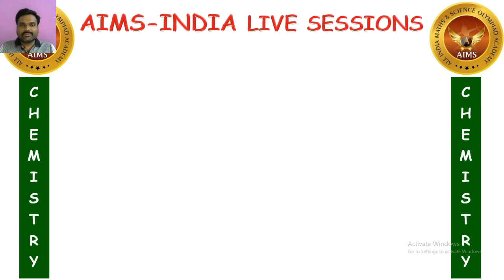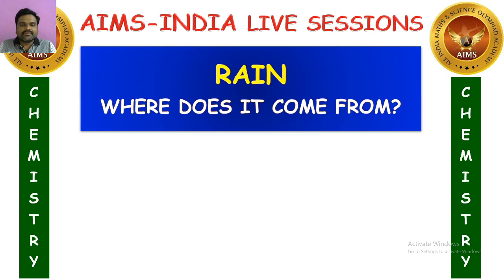So this is a chemistry class. As you know, we were discussing the chapter Rain: Where does it come from? Over the past few days we have already seen some concepts, like why we need water, the different states of water, how to convert one form of water into another, where water exists for us, and how water converts into clouds and causes rain.